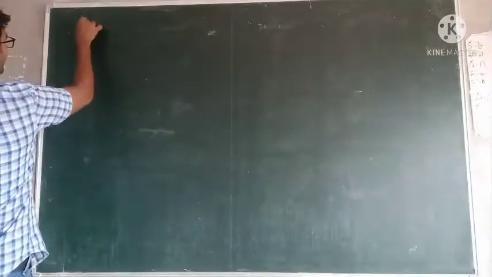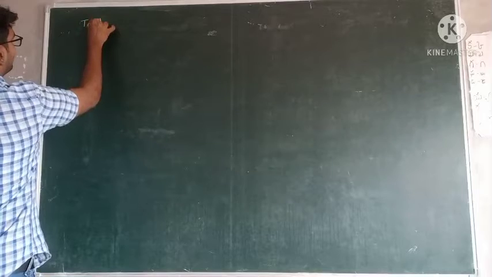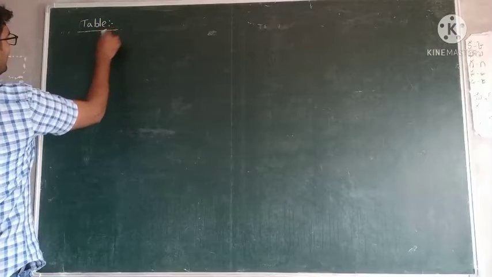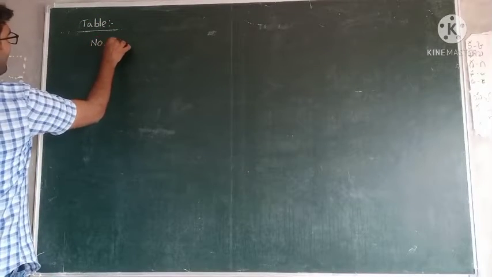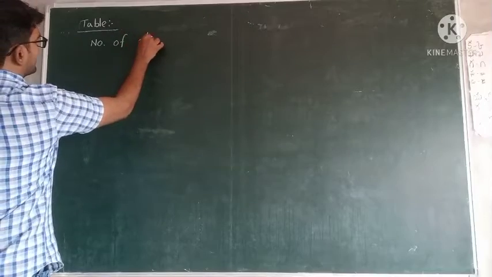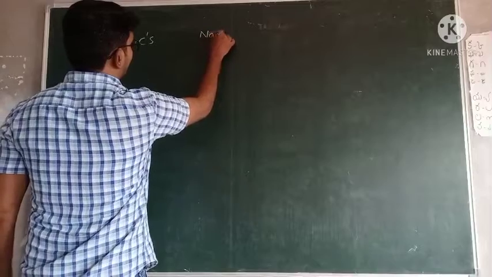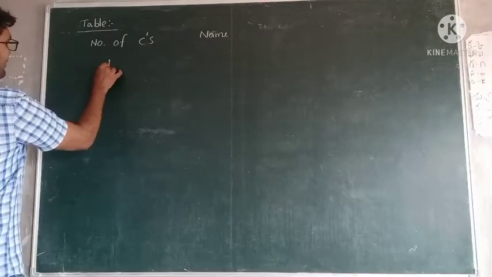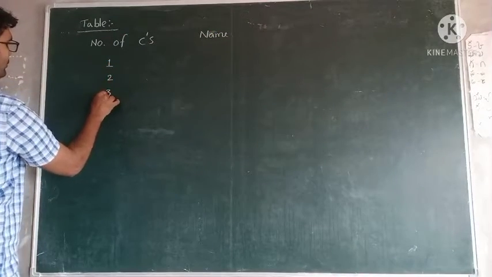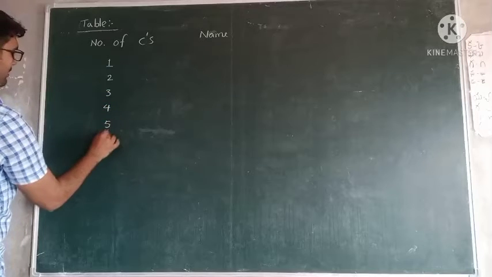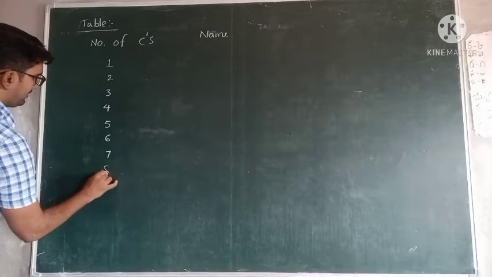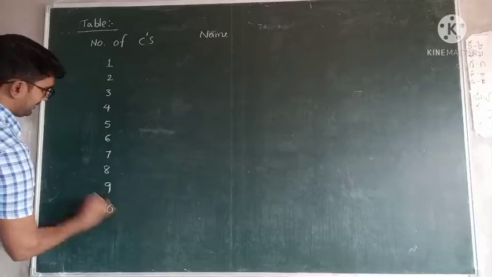This is the table, most important. Number of carbons and its name. Number of carbons: 1, 2, 3, 4, 5, 6, 7, 8, 9, 10.